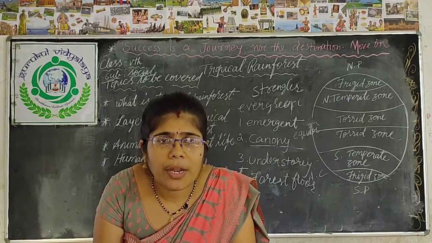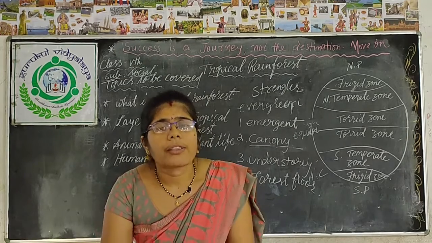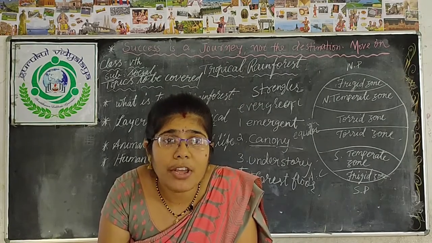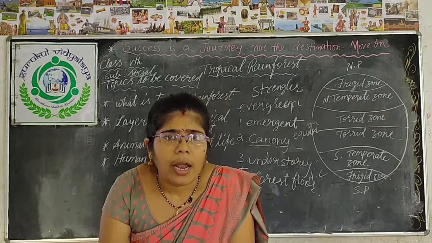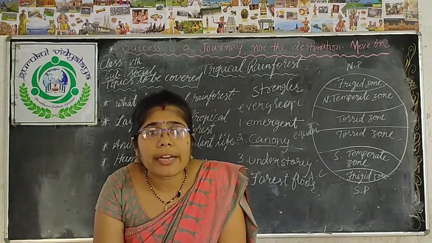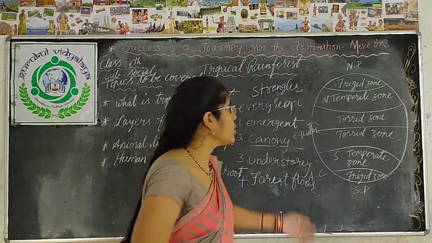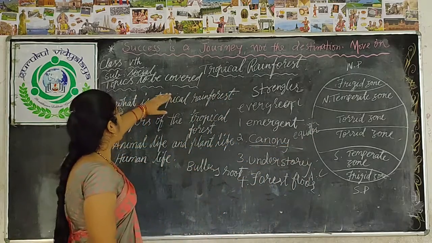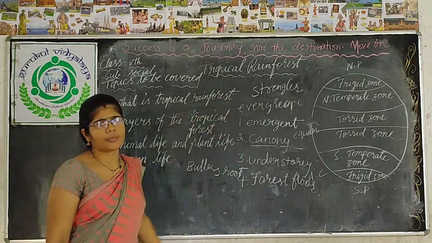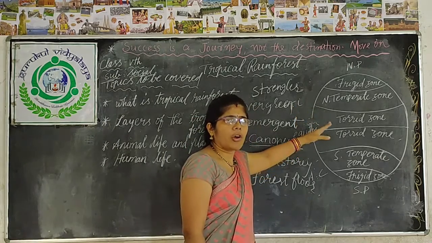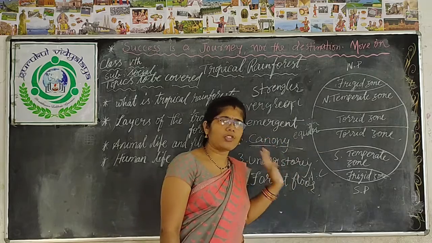So this is the chapter I have taught you. I think you will understand, but for that you have to watch the video 2 to 3 times, and after that you should read the textbook. Once again I am repeating what I have discussed. In this chapter we have discussed the tropical rainforest. The tropical rainforest is in the tropical zone, the torrid zone, also called the tropical zone.